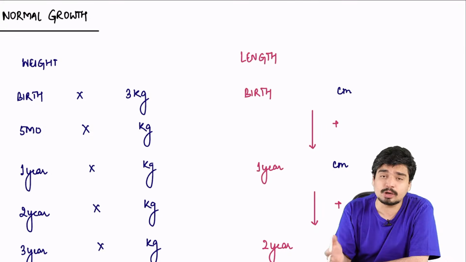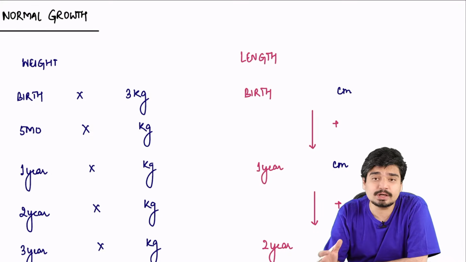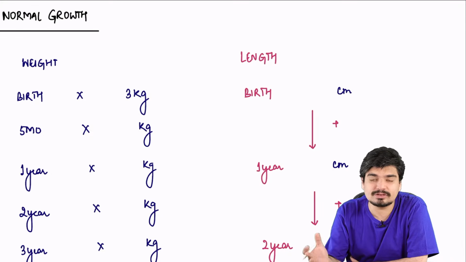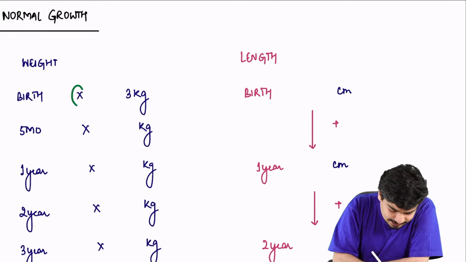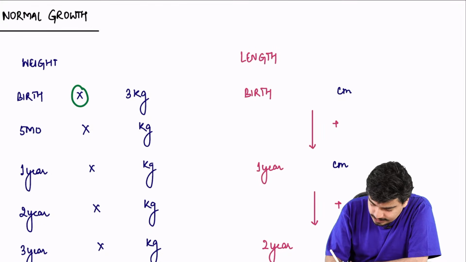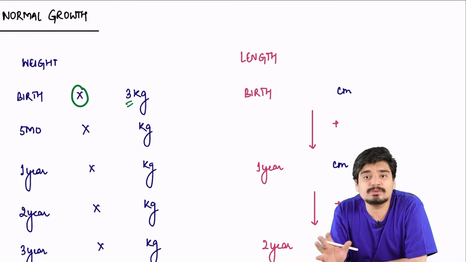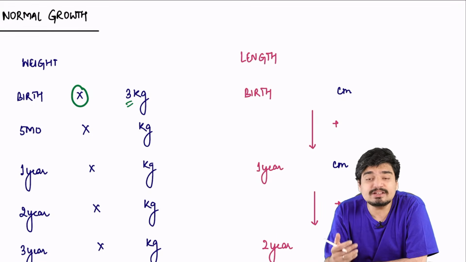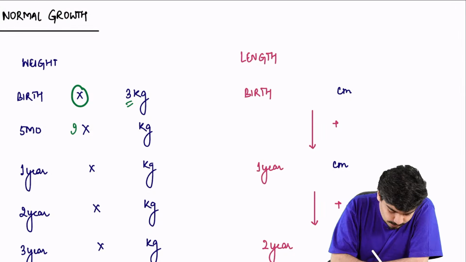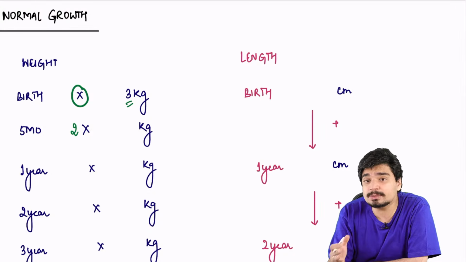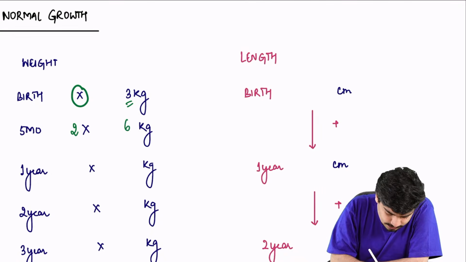When an Indian baby is born, the average weight at birth is around 3 kgs. Let's consider this birth weight as X. By 5 months of age, the weight of the baby is going to double. It's going to become 2x. So if the initial birth weight of the baby was 3 kg, he will now become 6 kg.